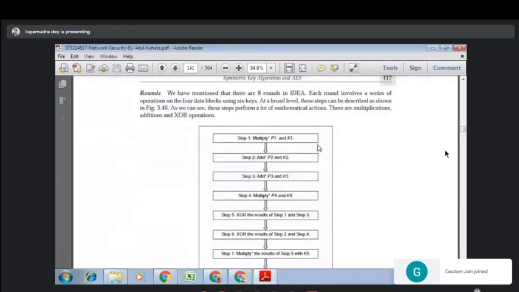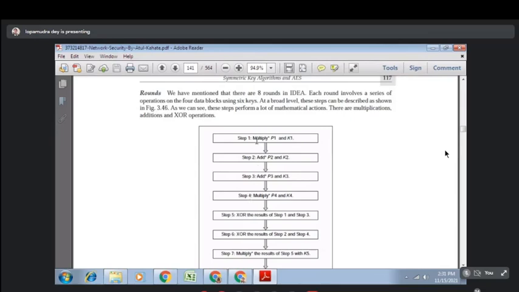Now what we will do inside round 1 or round 2? First we have to multiply P1 and K1, then add P2 and K2, then in step 3 add P3 and K3, and then in step 4 again multiply P4 and K4. So how can you remember this thing? You can remember this as MAM.